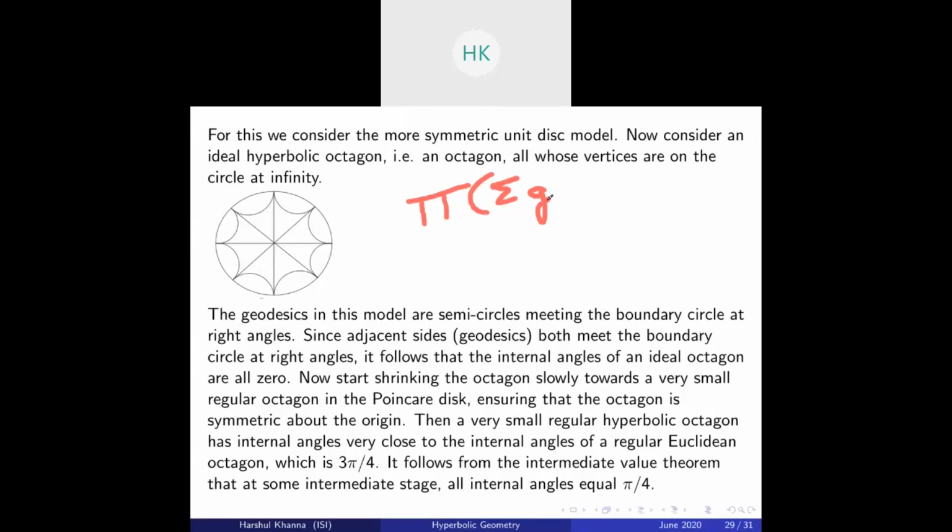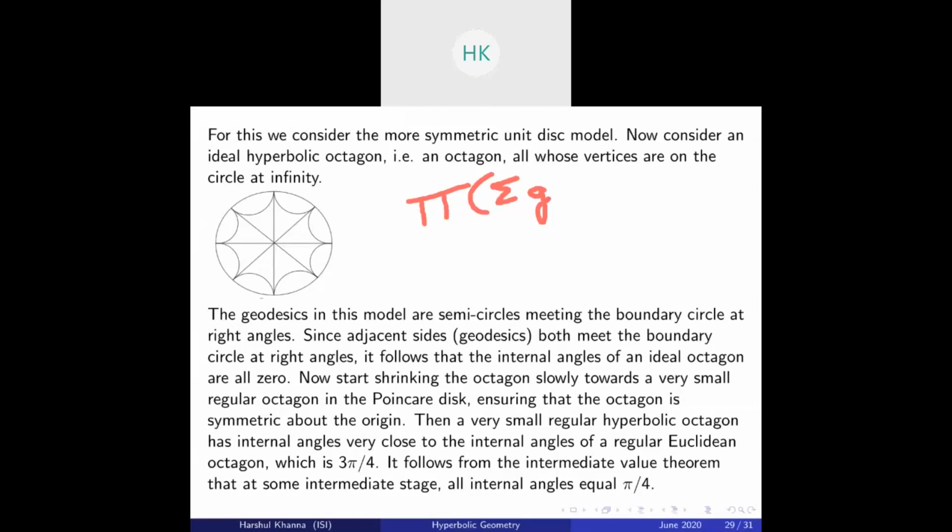I'll not define these terms, but you can study about them if you want. These come under geometric group theory a little bit. So the action defined by this fundamental group is isometric, and it is properly discontinuous and co-compact.